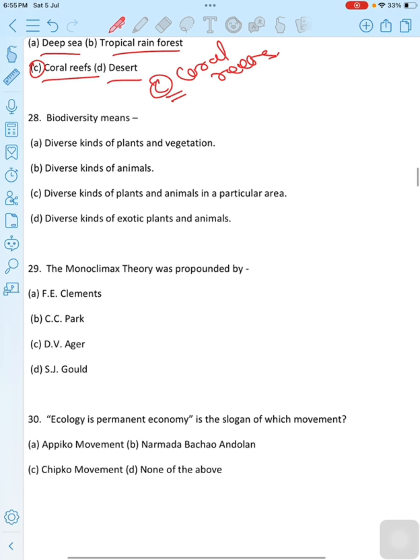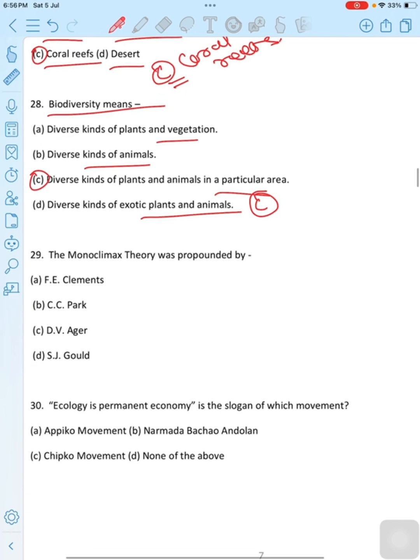What is meant by biodiversity? Biodiversity means dash. First option is diverse kind of plants and vegetation. Second option is diverse kind of animals. Third option is diverse kind of plants and animals in a particular area. Fourth option is diverse kind of exotic plants and animals. Then the correct option is option C, diverse kind of plants and animals in a particular area. Then move to the next question.